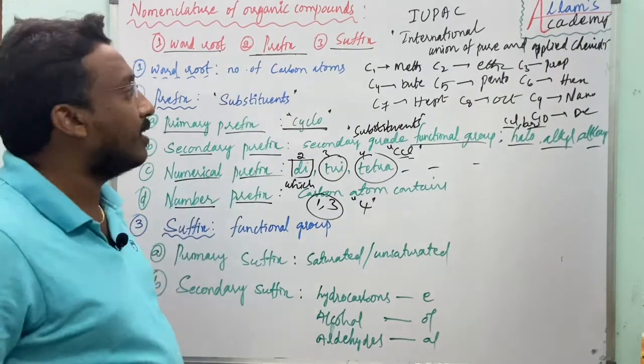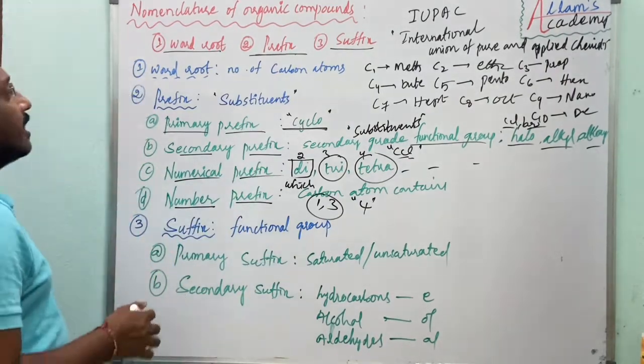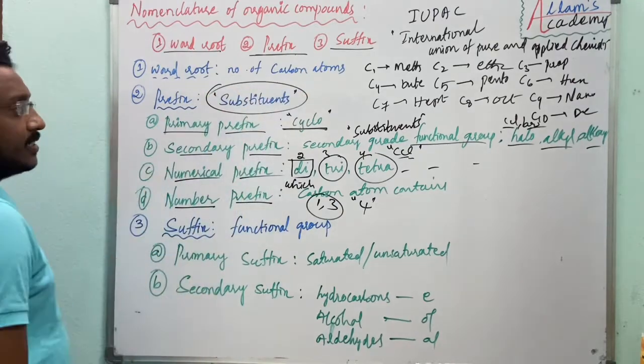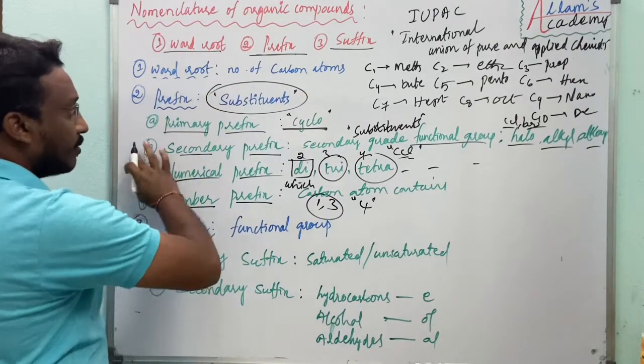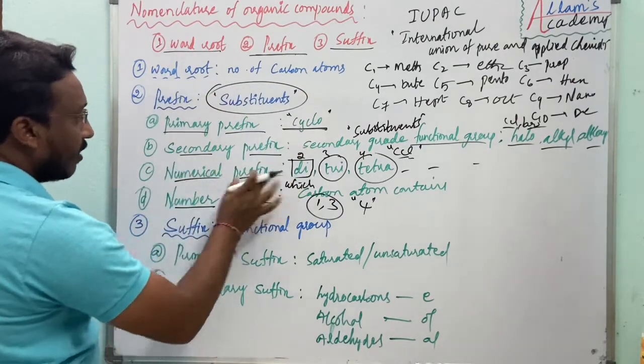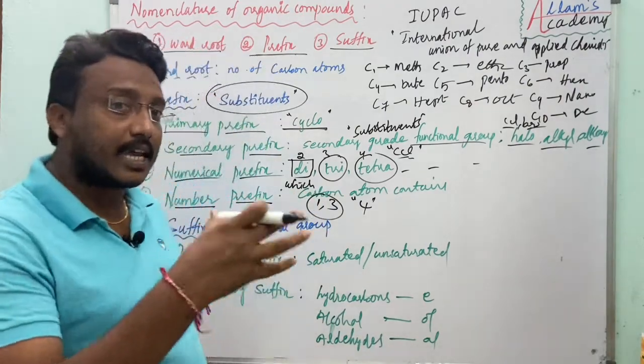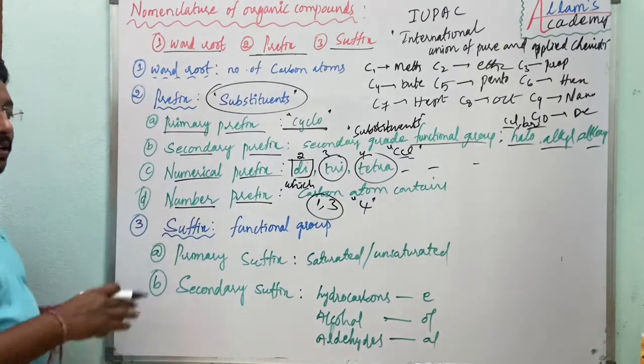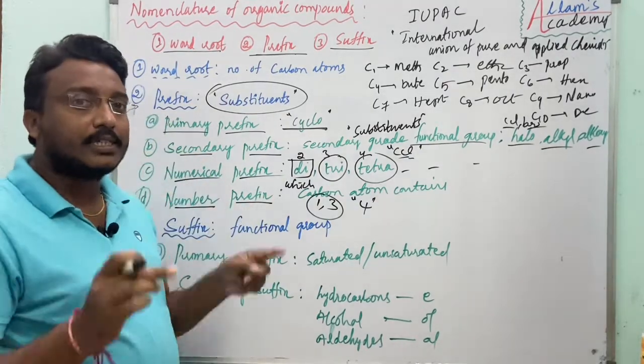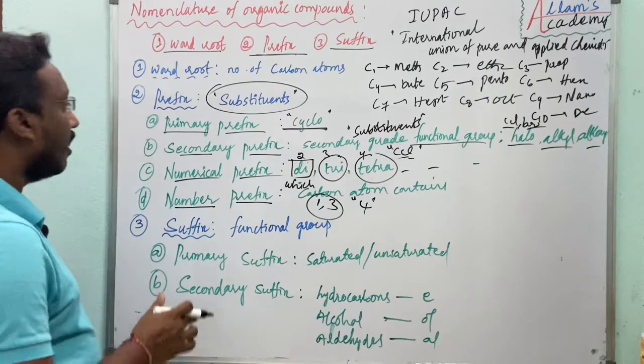This is about the prefix. Mainly the prefix says about substituents, and it has four types: primary prefix, secondary prefix, numerical prefix, and number prefix. The primary prefix says the compound is of cyclic nature.